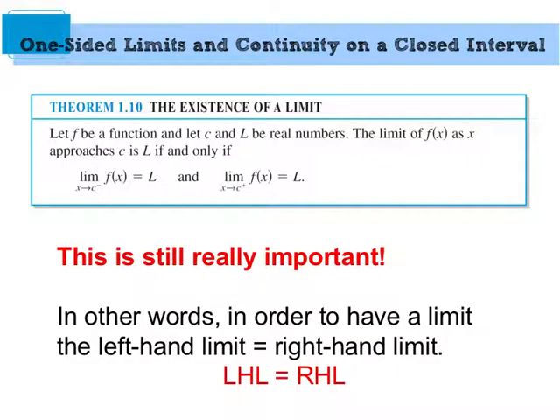Okay, so let's talk about this. You know that already, but you should still be exposed to and understand the notation that's going on in that box there. So we start with a function f. It could be any function, and we start with a point C somewhere on the function. What does L represent? Value of the limit. The limit of f of x as x approaches C is L if and only if.